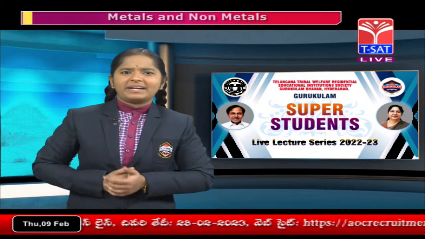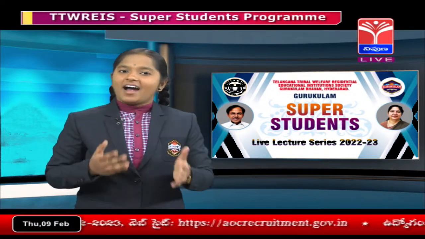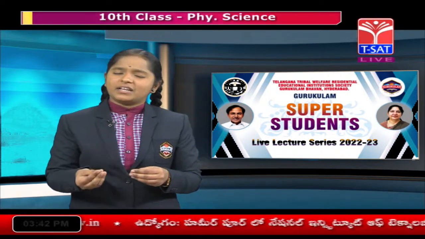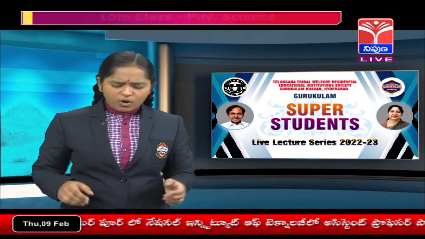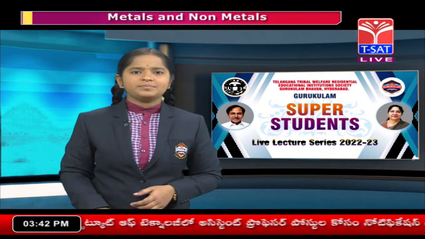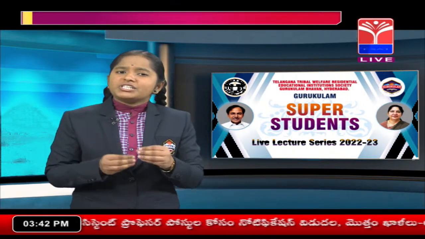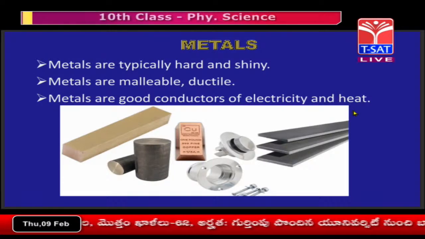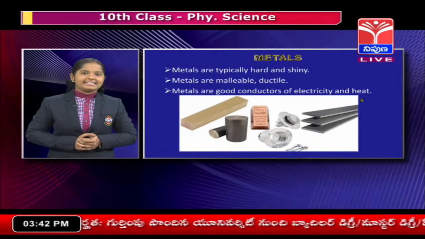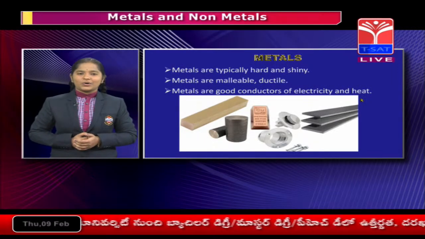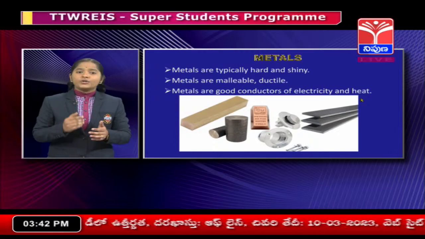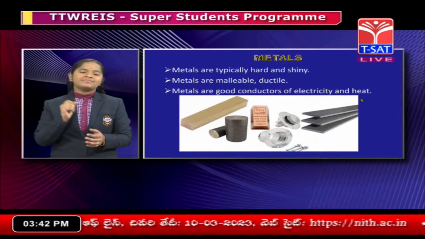If we ask about metals, people quickly name iron, zinc, aluminium, copper, gold, silver, etc. But what does the word metal actually mean? A material which is typically hard, shiny, malleable, ductile and a good conductor of electricity and heat is called a metal. So let us see some properties to identify a material as metal.